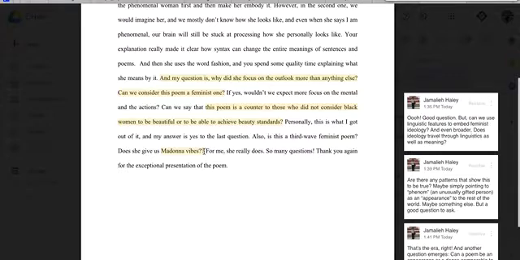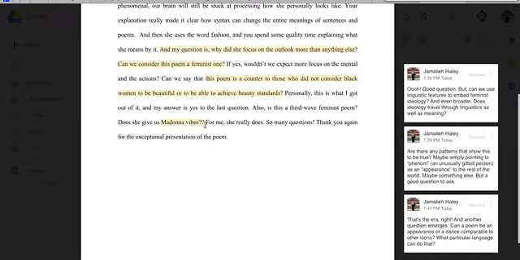So if you, both Cher and Barzy likely know what that means. Maybe the rest of you don't. But this is a kind of feminism that inhabits the body more than anything else and makes it be part of the world. He says, for me, she really does so many questions. Great.